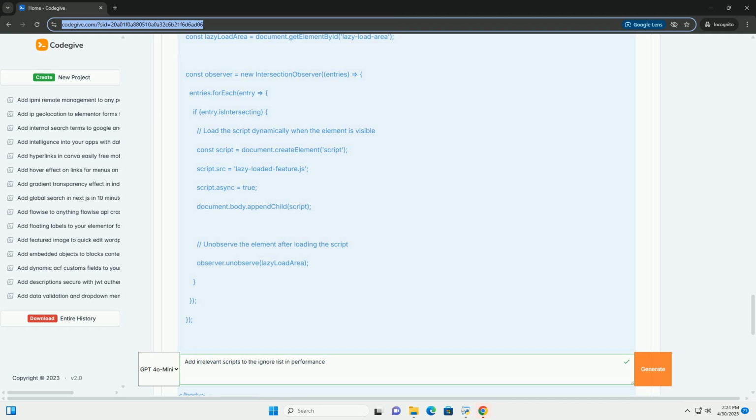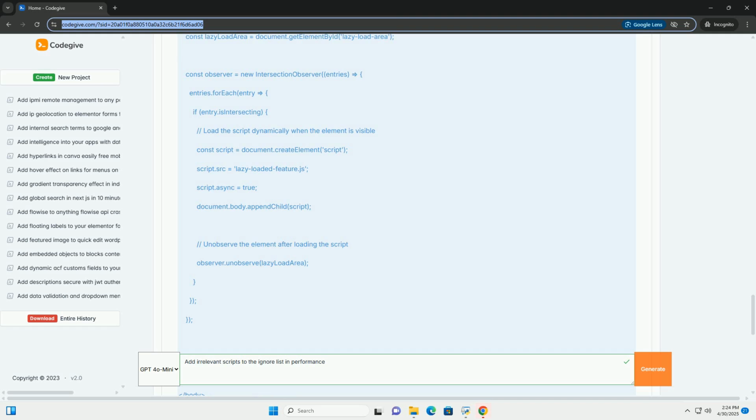5. Dynamic script loading with intersection observer, detailed. The intersection observer API is particularly powerful for loading scripts based on element visibility. Here's a breakdown of the process. 1. Create an intersection observer.